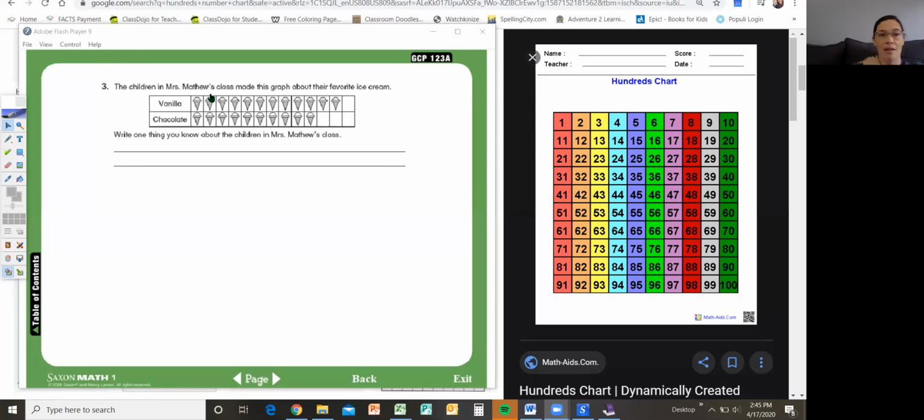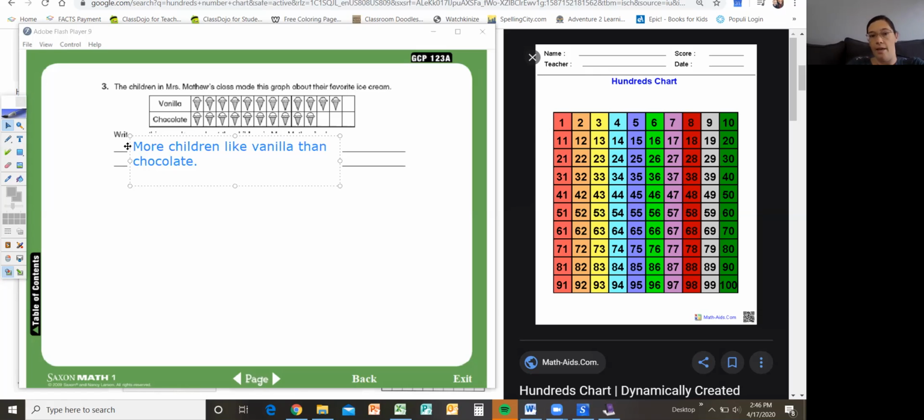The children in Mrs. Matthews' class made this graph about their favorite ice cream. So here that says vanilla, and this one says chocolate. So it says, write one thing you know about the children in Mrs. Matthews' class. So I'll give you some ideas here. Actually, I could probably type them for you. Let's see here. One thing we could say, there are more children like vanilla than chocolate.